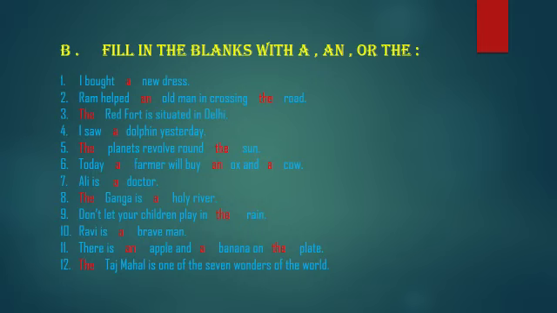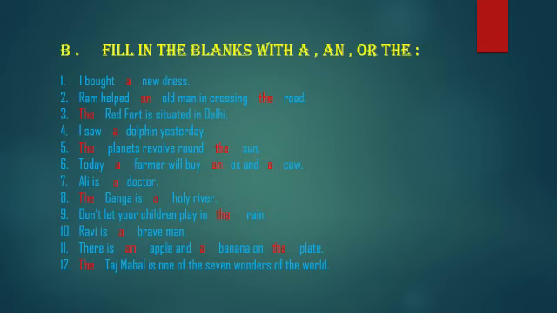Now 7. Ali is dash doctor. D is a consonant word. That's why we use a here. 8. Dash Ganga is a holy river. Ganga is only one. That's why we use the here. H is a consonant word. That's why we use a here. 9. Do not let your children play in dash rain. Rain is only one. That's why we use the here.